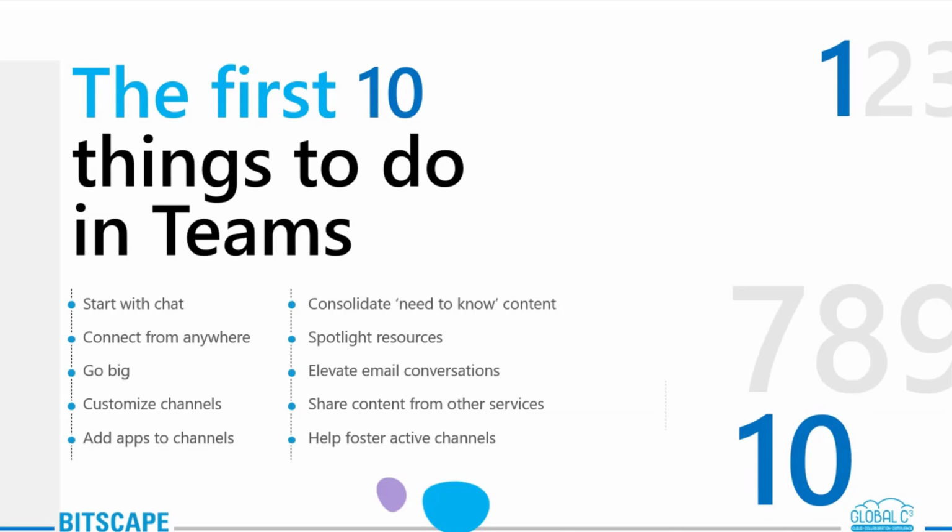Next is elevating your email conversation. How you can do it is so simple. You will be able to forward a whole chain of email to the Teams channel. What will happen is that you'll be able to get faster feedback within a threaded chat itself, right?